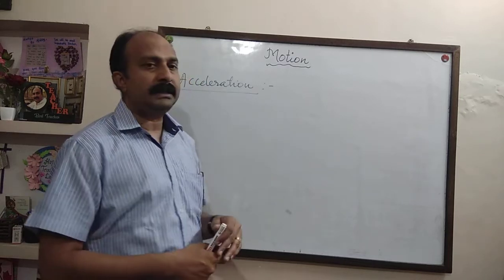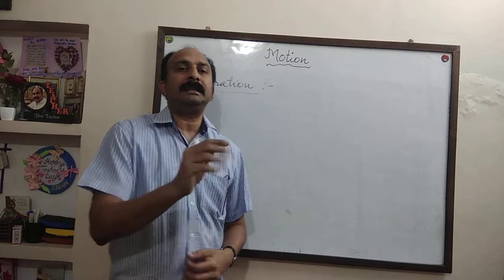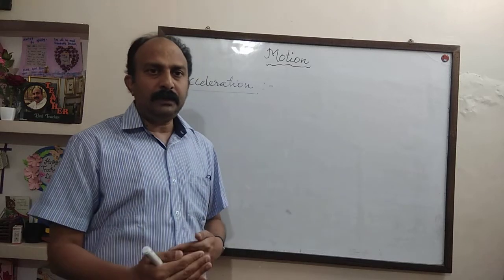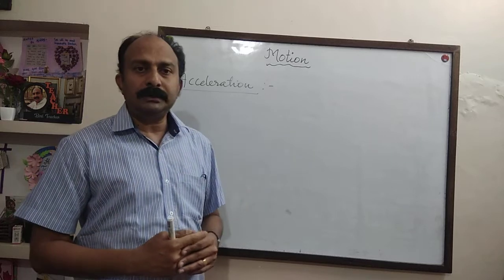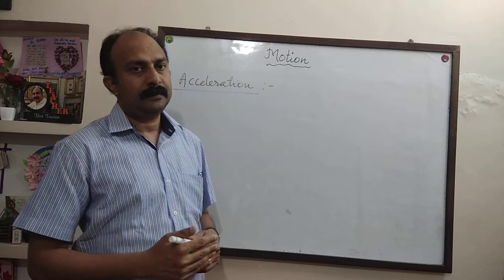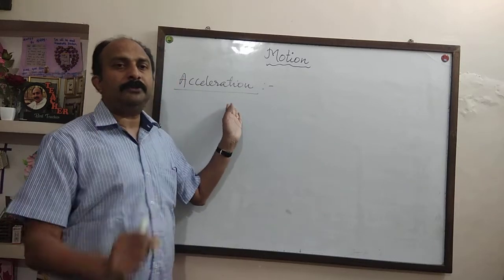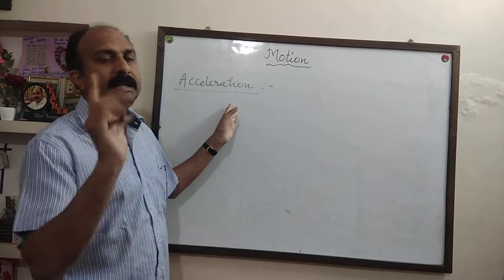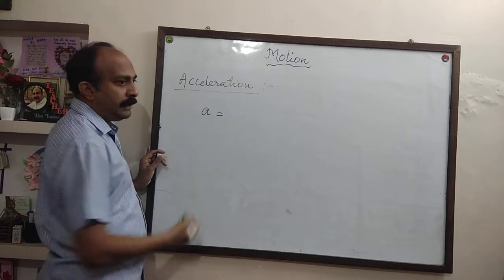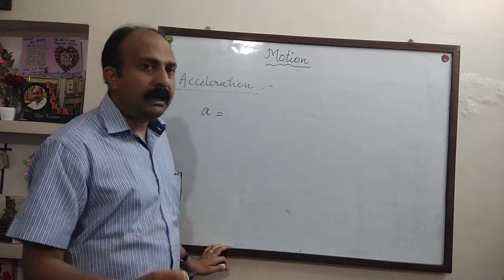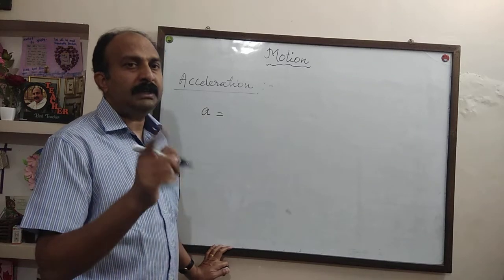So what is acceleration? The rate of change of velocity is called acceleration. The rate at which the velocity of a body is increasing is called acceleration. I repeat the definition. The rate of change of velocity of a moving body is called its acceleration. Acceleration is represented by small letter a. Rate of change of velocity means the rate at which velocity is changing.